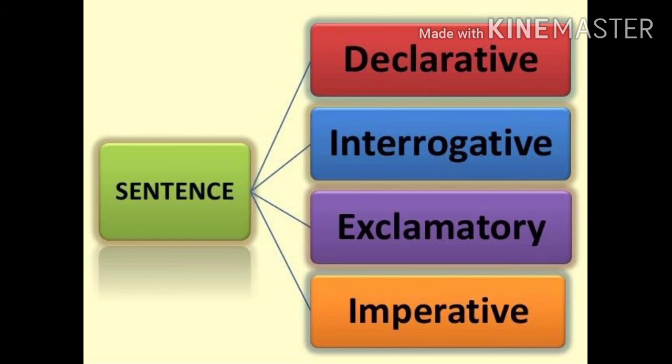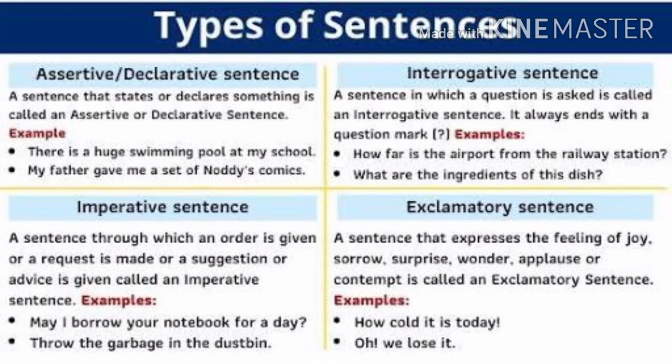So students, we have completed here with the kinds of sentences. Sentences are of four types: declarative or called assertive sentence also, interrogative, exclamatory and imperative sentence. Let's have a quick review of whatever we have studied with the definition and few examples. As you can see above, the types of sentences with definition and examples.